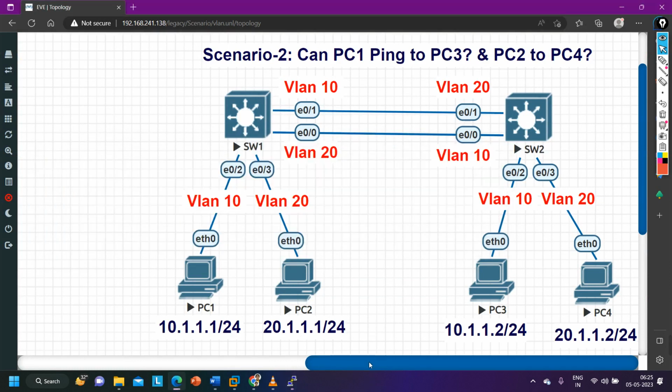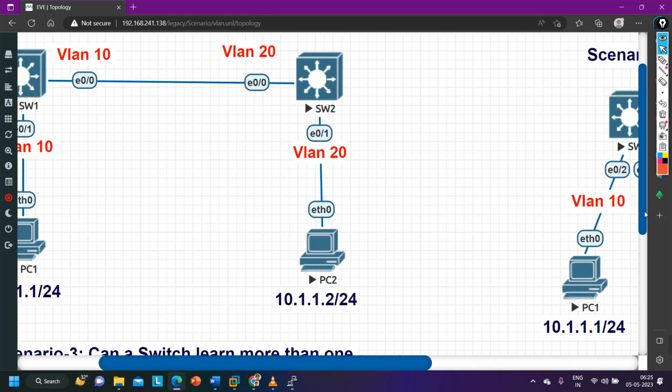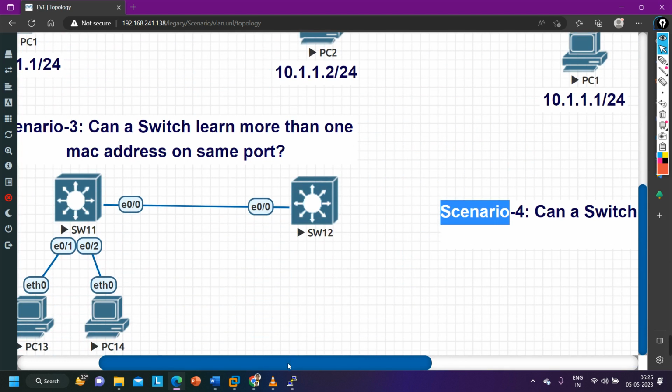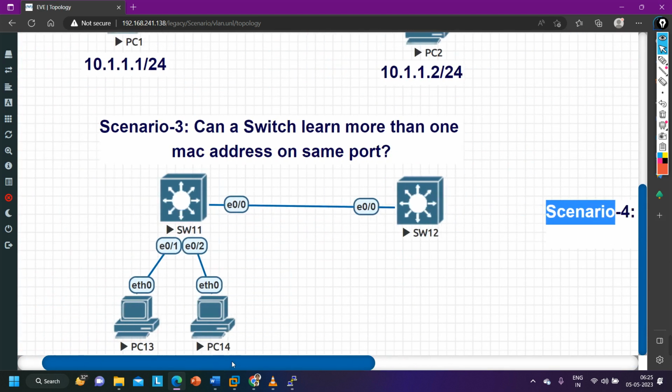Scenario 2. Now let me discuss the third scenario. And the third scenario is very simple. Can a switch learn more than one MAC address on the same port? So the answer to this question is yes, guys.